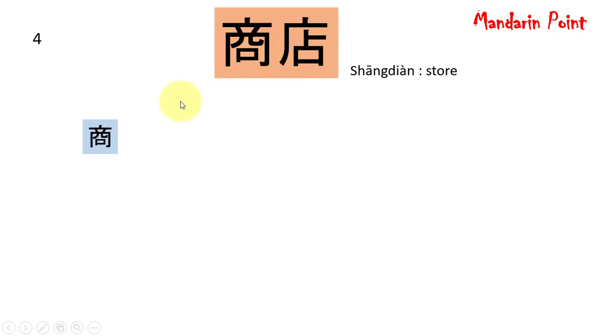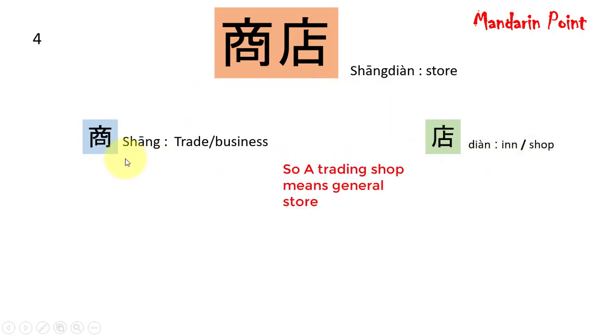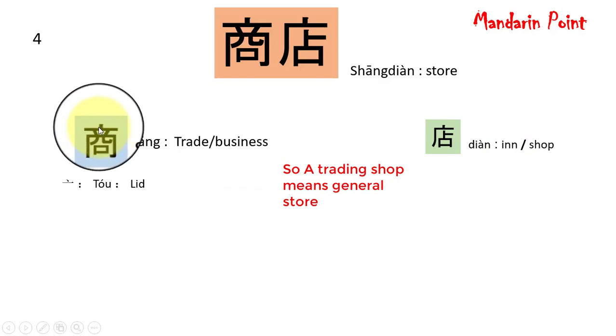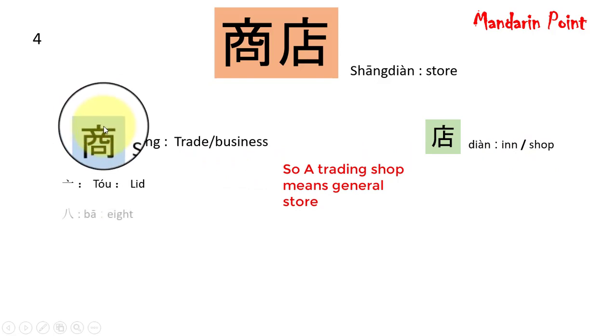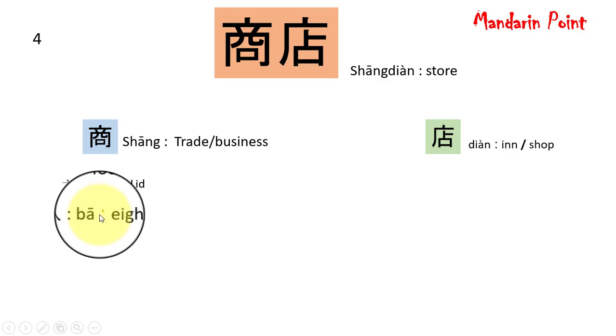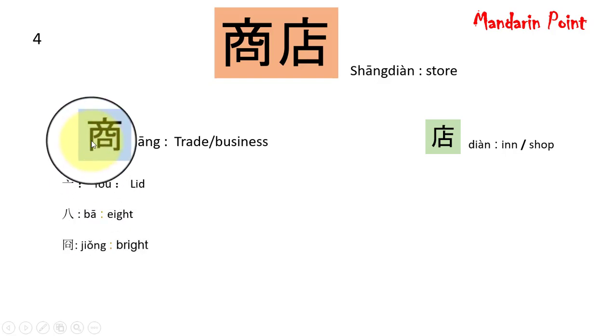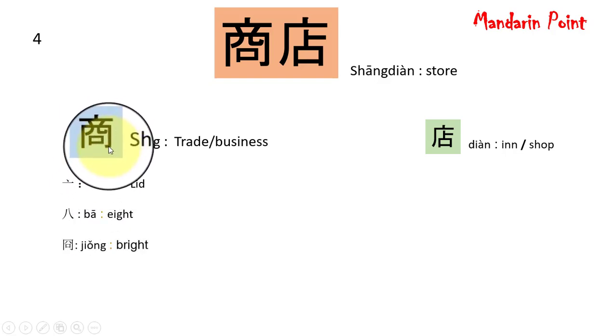The next noun is 商店。商店 meaning store. Let's simplify them. On the left we have shang, which means trade or business, and on the right side we have dian, which means inn or shop. Let's simplify them further. This one can be seen that at the top it is tou, which means lid. This one is ba, which means 8, and this one is jiong, which means bright.